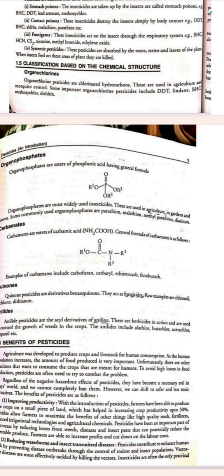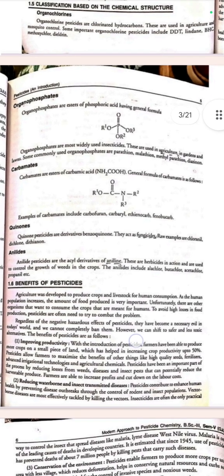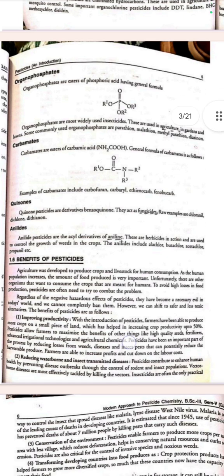Organophosphates. Organophosphates are esters of phosphoric acid having the general formula RO-P(OR)-OR with a double bond to O. Organophosphates are the most widely used insecticides. These are used in agriculture, in gardens and on lawns. Some commonly used organophosphates are parathion, malathion, methyl parathion, etc.